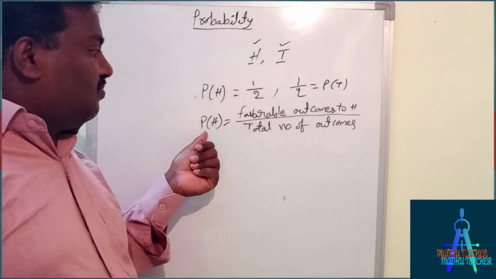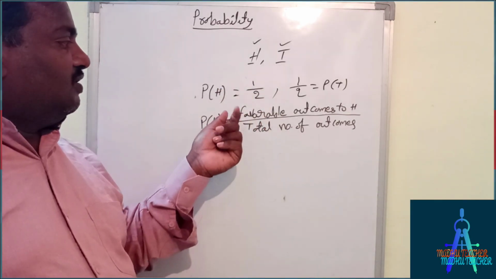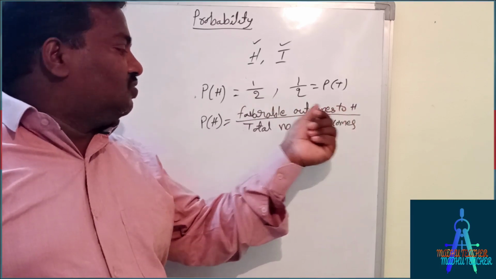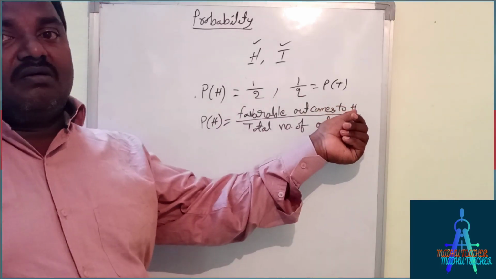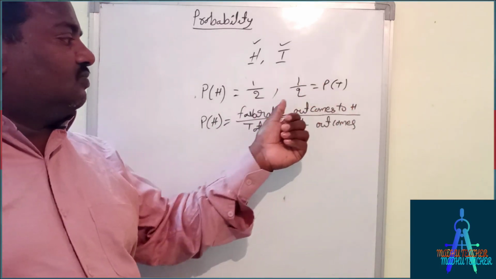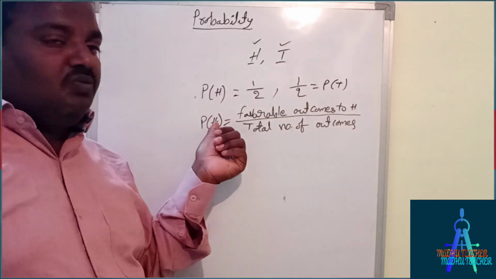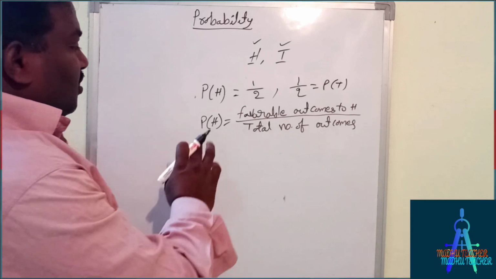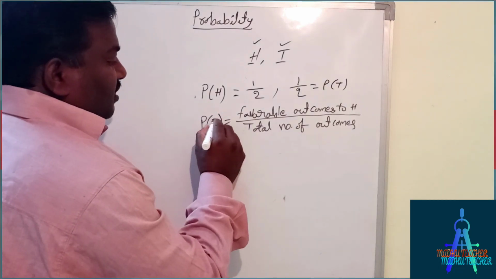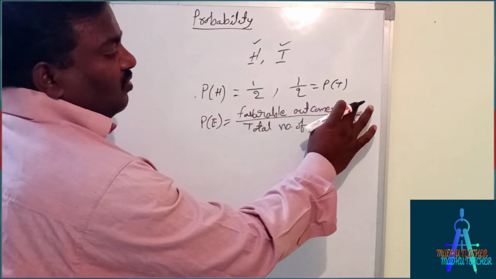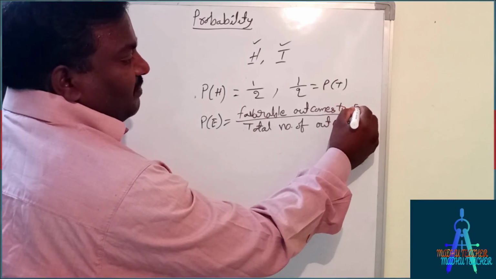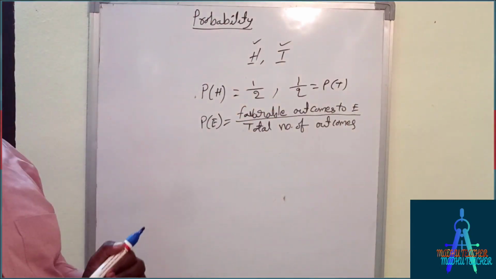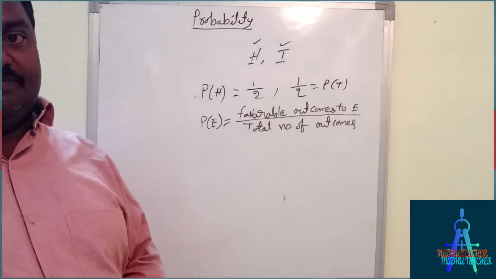So the formula for probability is favorable outcomes, what we are going to calculate, favorable outcomes to H by total number of outcomes. So whatever, if you have E, then the probability of E is favorable outcomes to get E by total number of outcomes. This is the probability.